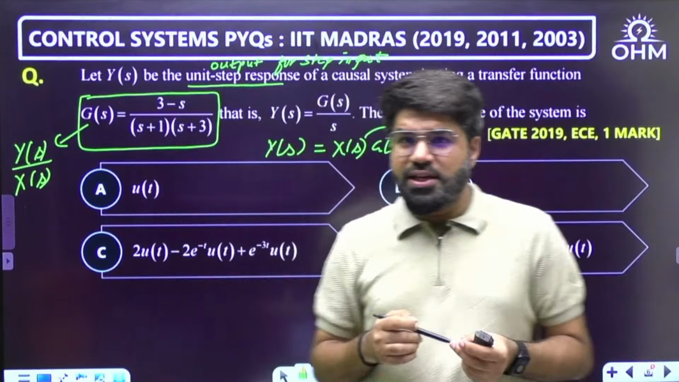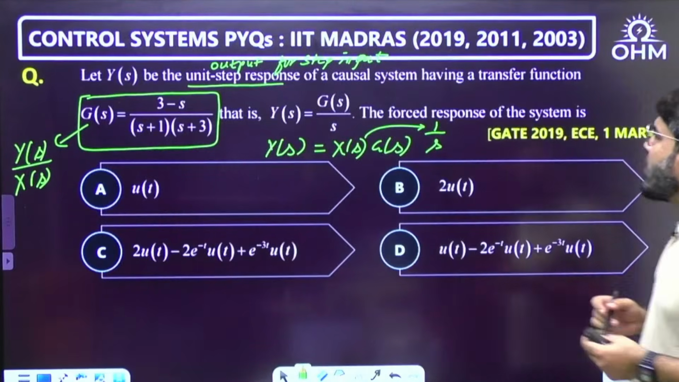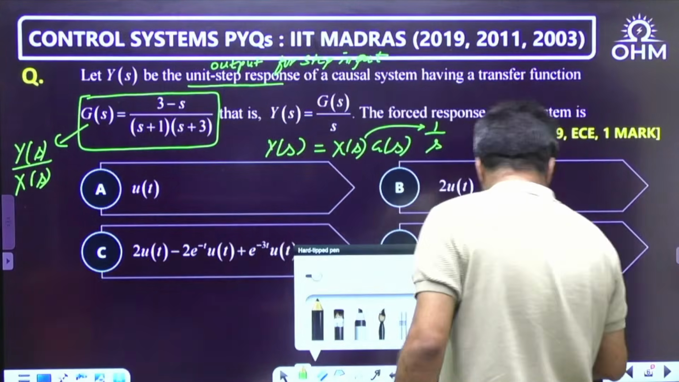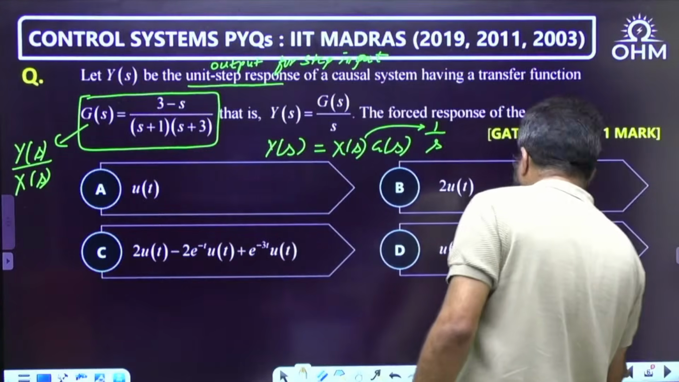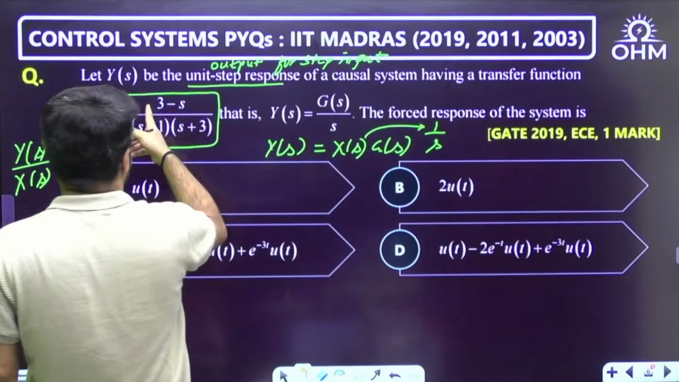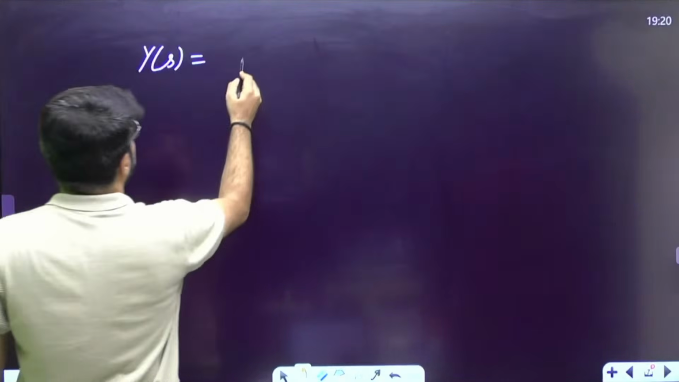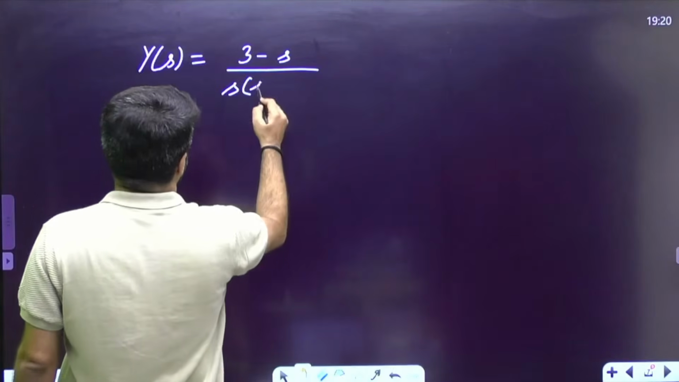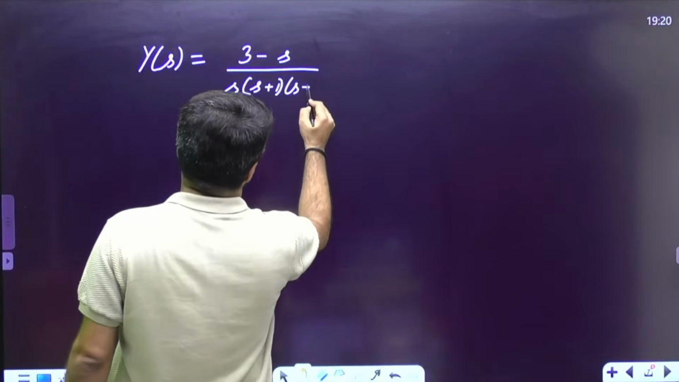Prudvi says answer C for this one. Let's check it out. Now, this is GATE 19 EC 1 mark question. So see here, first of all, again basic Laplace calculations will come up here. So when I substitute G(s) upon s, Y(s) will become how much? This 1 by s will come up here. So it is going to be (3 minus s) upon s(s plus 1)(s plus 3).